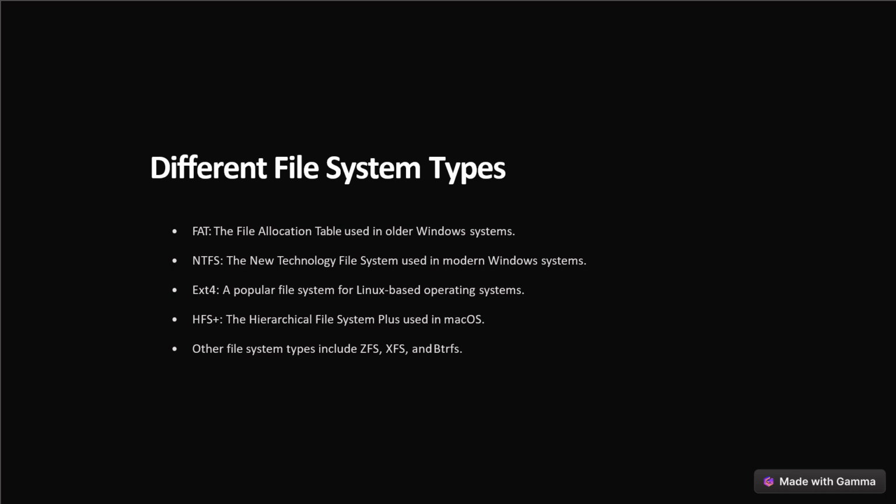There are different file systems, as follows. The first one is the file allocation table, FAT, which is used in older Windows systems, and the New Technology File System, NTFS, used in modern Windows systems. A popular file system for Linux-based operating systems is ext4, and HFS Plus, the Hierarchical File System Plus, is used in Mac OS. Other file systems include ZFS, XFS, and BTRFS.